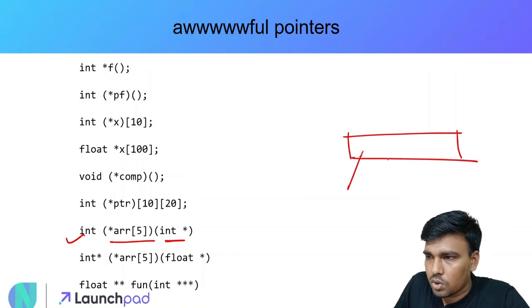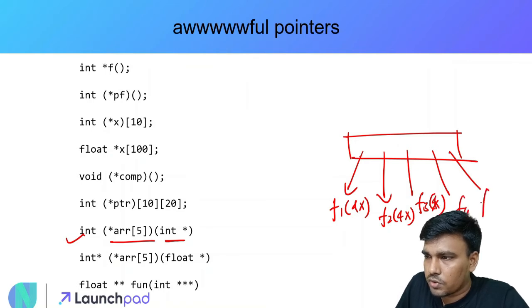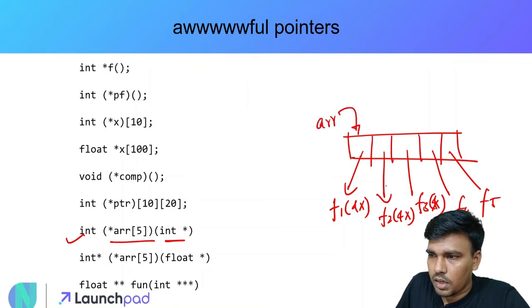So we have this. Every location, let's say there are 5 locations, all these 5 locations point to one function which takes in a pointer parameter, right? These are all taking addresses. So this is function 4 and this is function 5, and this is what the array is pointing to. I hope I'm making sense.